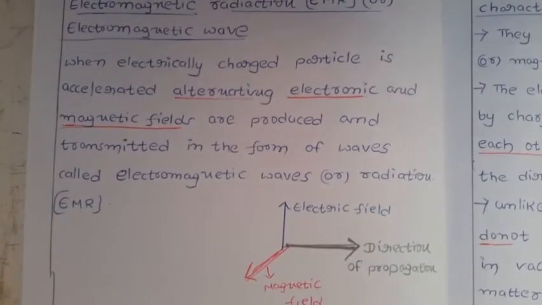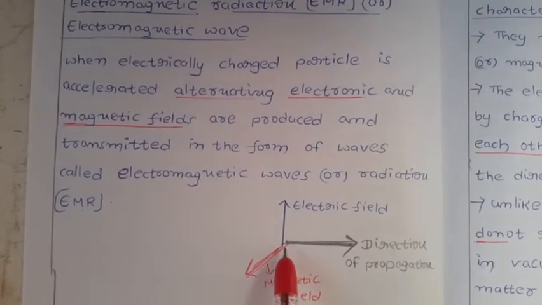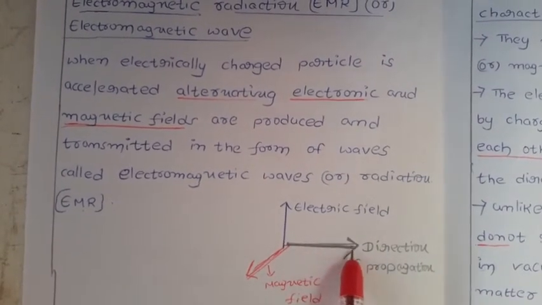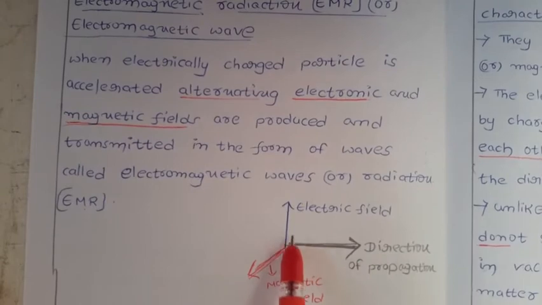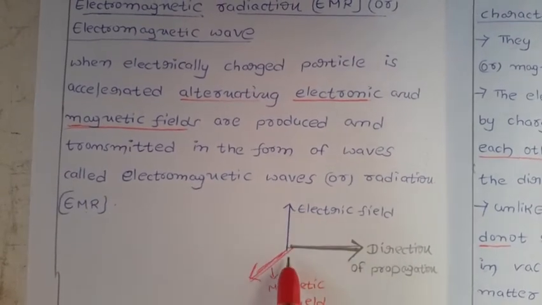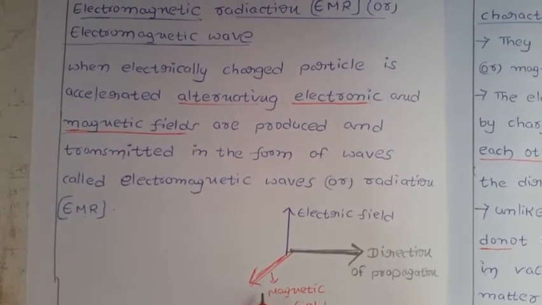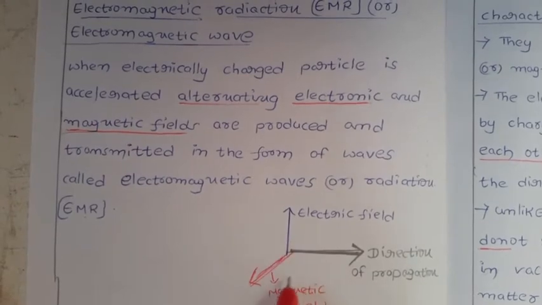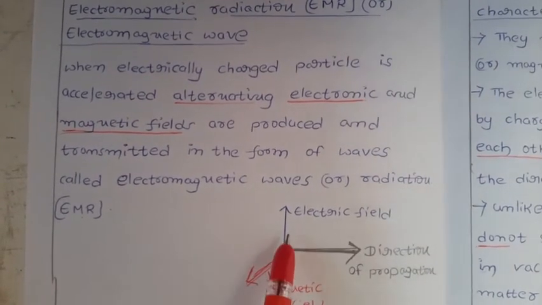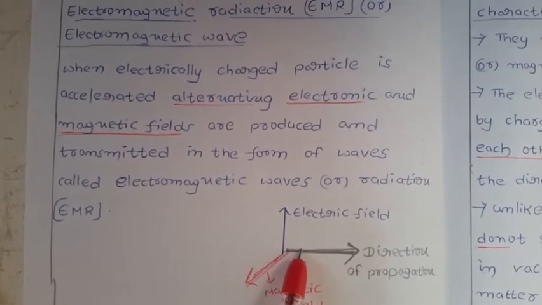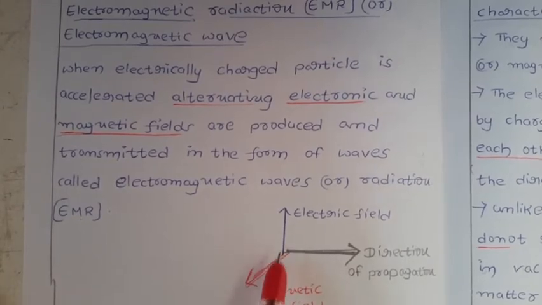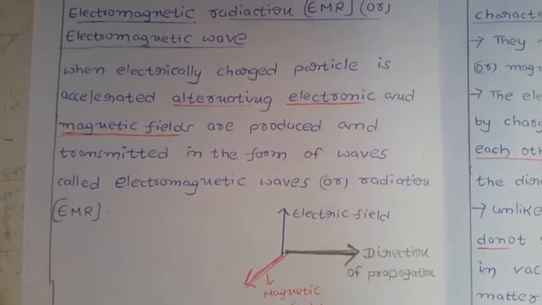For example, if you see here, we have one particle moving in this direction. Here there is a production of electric field and magnetic field. Now see here, all are perpendicular to each other. If you see, the angle between these two is how much? 90. And both are perpendicular to each other.